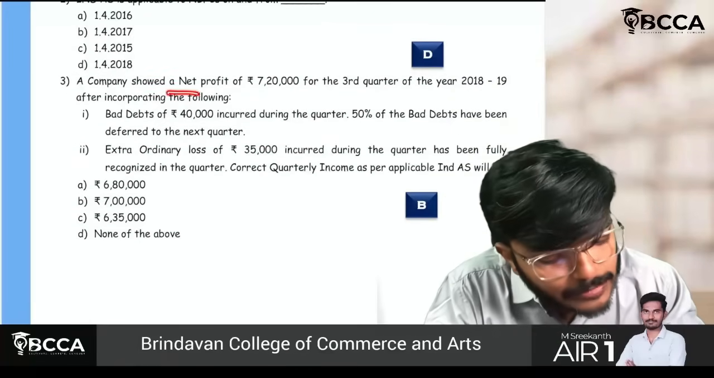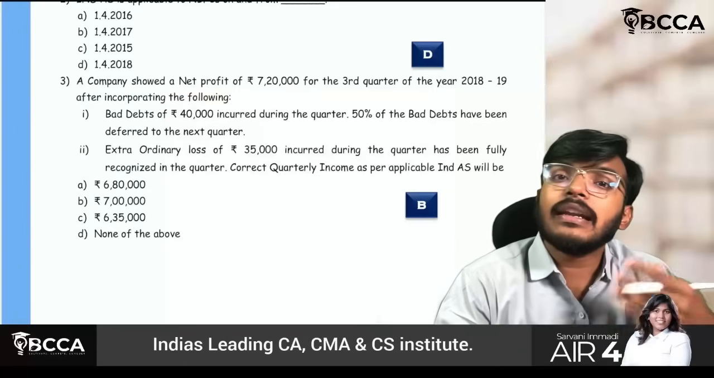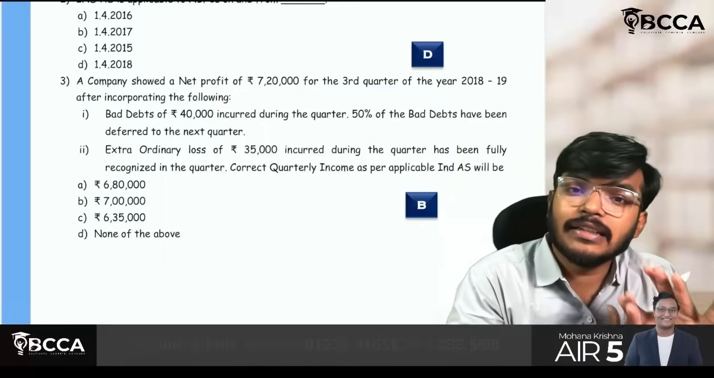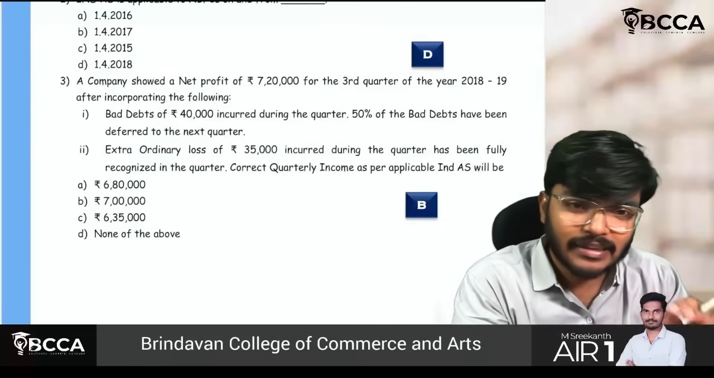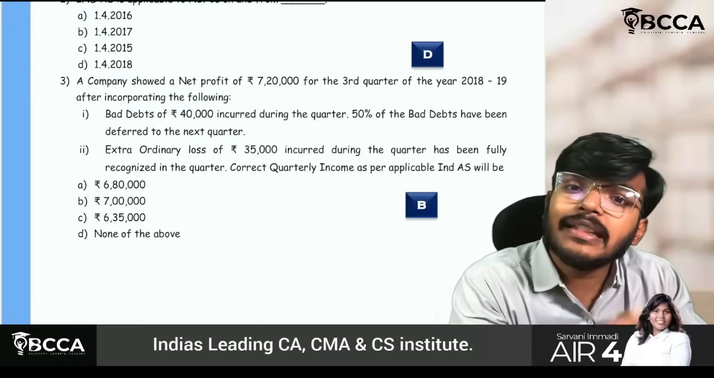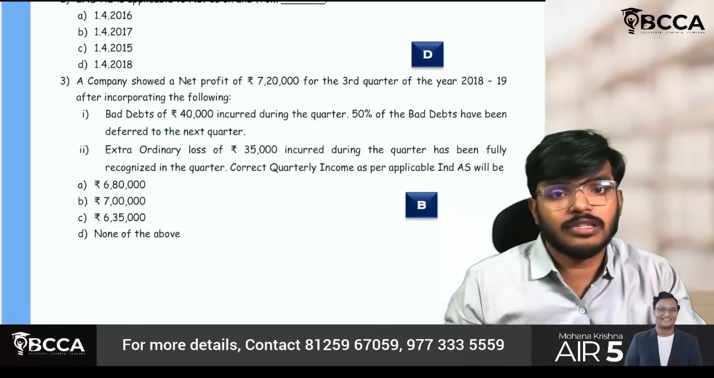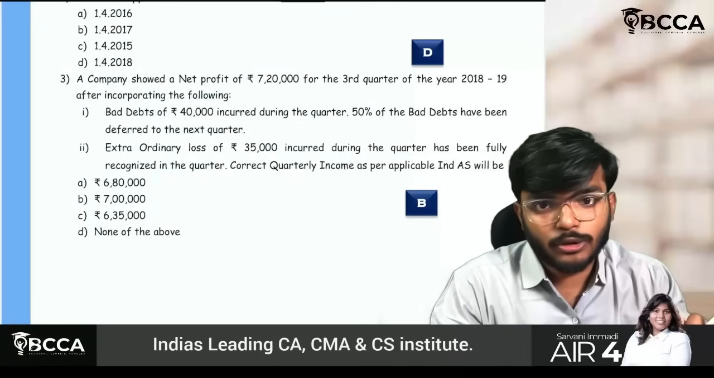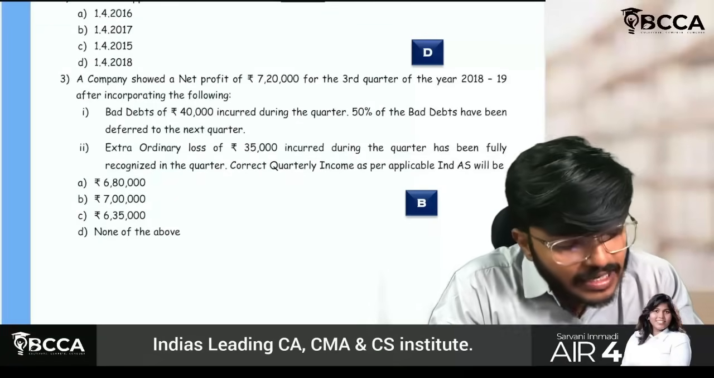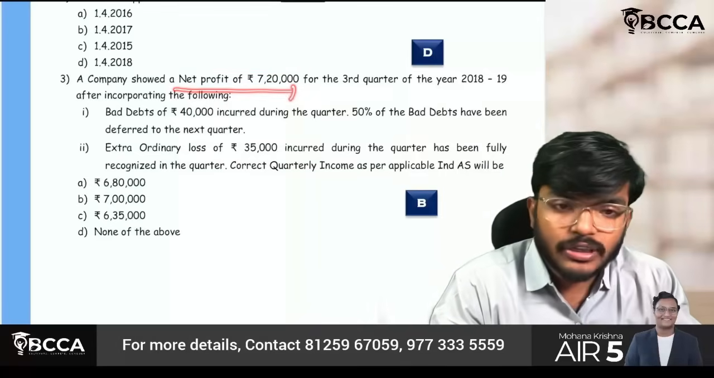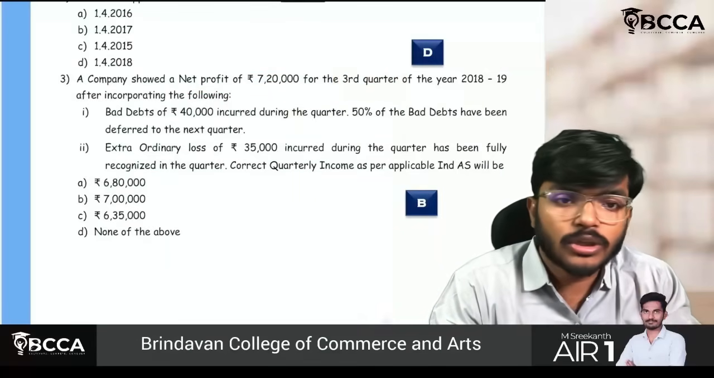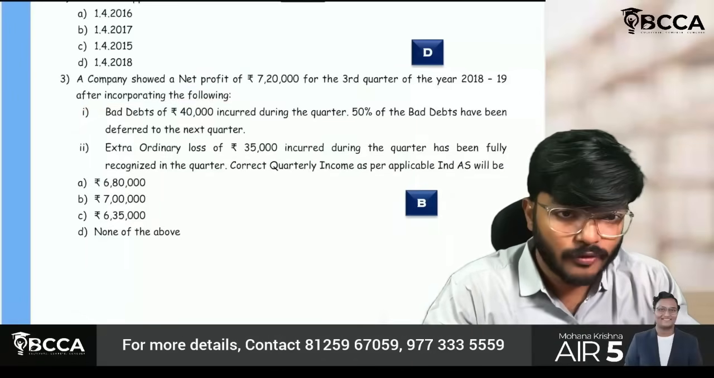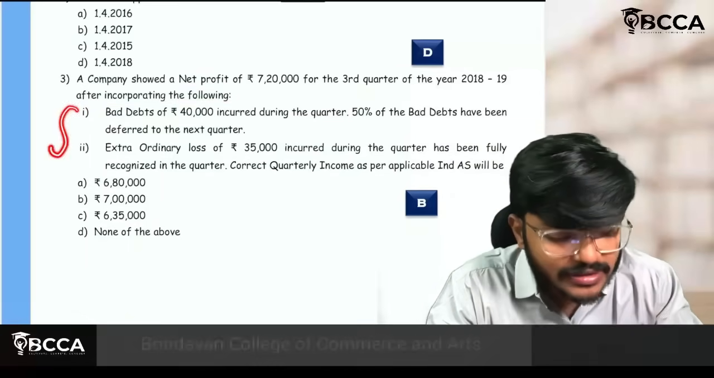A company showed a net profit. Don't see this question as a typical standard-type question. Of course there is a little interlinking with a particular standard, but even if you don't know anything about that standard, you can solve this question easily. Okay, fine, sir. So let us get into the question. They have given a company's net profit of 7,20,000 for quarter number 3, after incorporating the following. While calculating net profit, it has already considered these two adjustments.